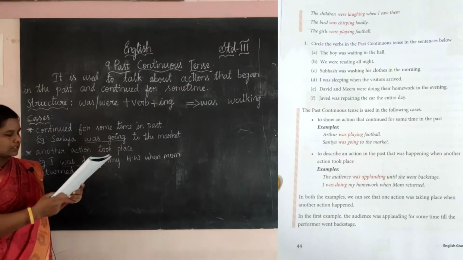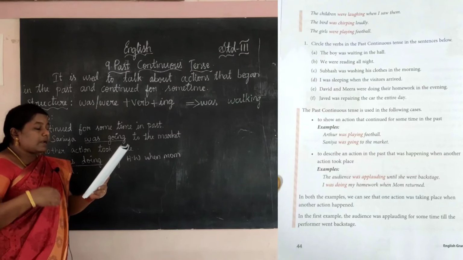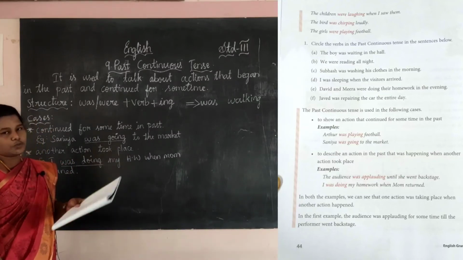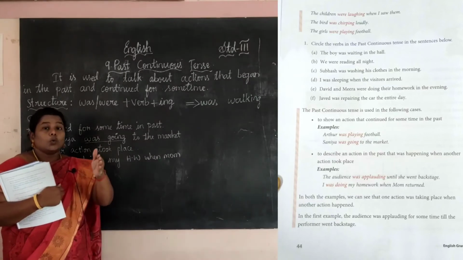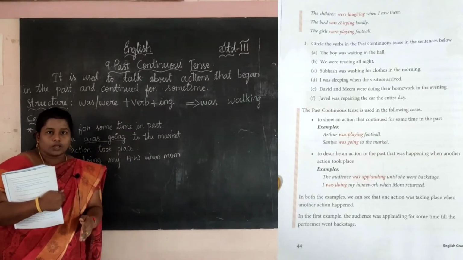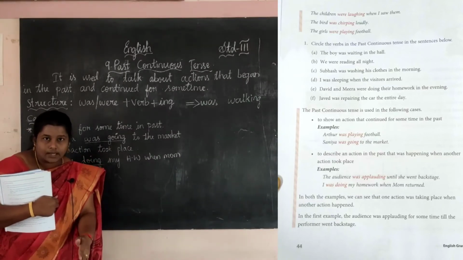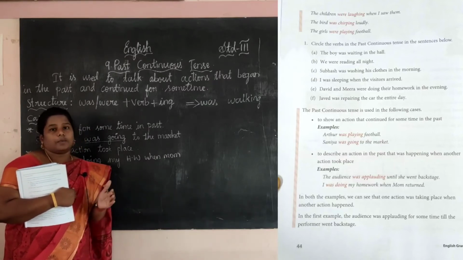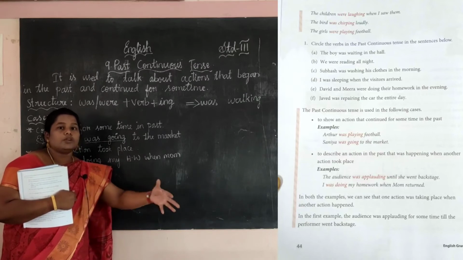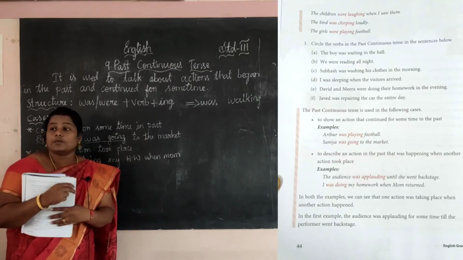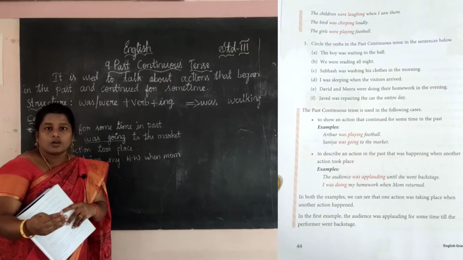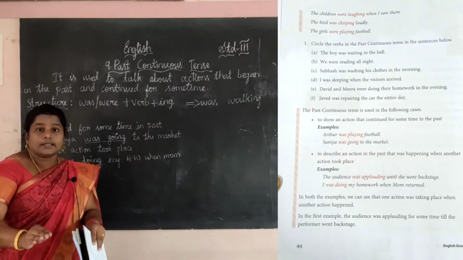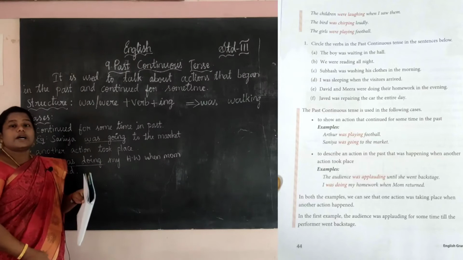And next case, see here, to describe an action in the past that was happening when another action took place. அதாவது ஒரு செயல் நடந்துகிட்டு இருக்கும் போதே, one action is happening at that time, another one action is also happening. ஒரு வேலை நடந்துட்டு இருக்கும்போது இன்னொரு வேலை நடக்குது. நான் இப்போ டீச் பண்ணிட்டு இருக்கும்போது யாராவது உள்ள என்டர் ஆகுறது. ஓகே, so two action is happening at a time. It is also considered past continuous tense.